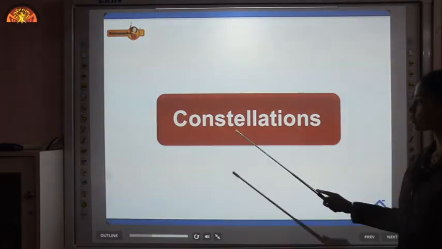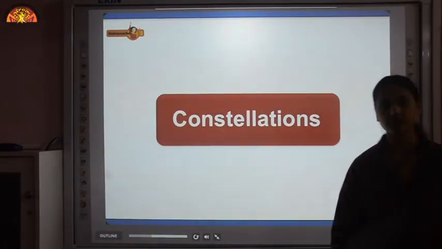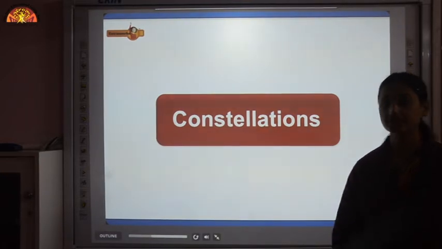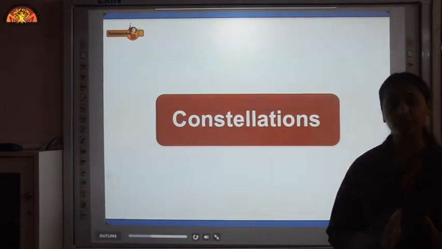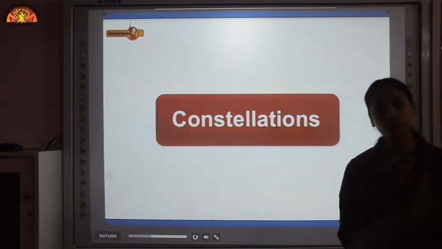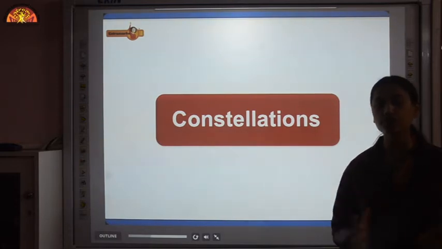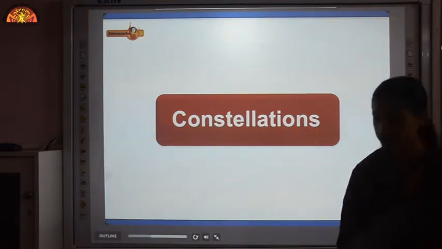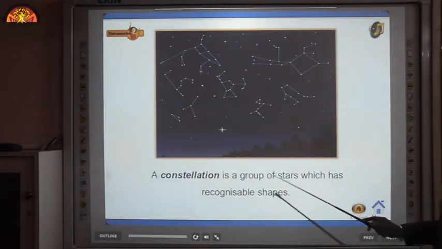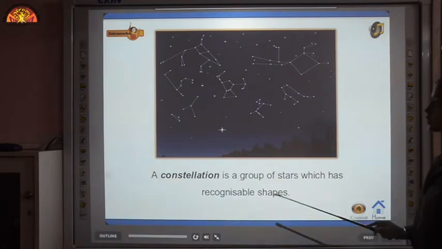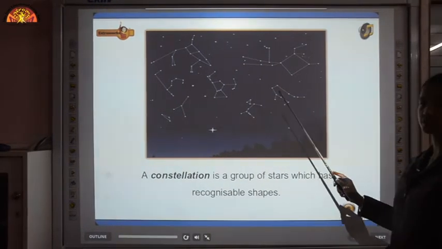Now the next word is constellation. If you have observed the night sky, you have seen that many stars form a fixed pattern or a fixed shape. That group of stars is known as a constellation. A constellation is a group of stars which has recognizable shapes, like here are a few constellations shown.